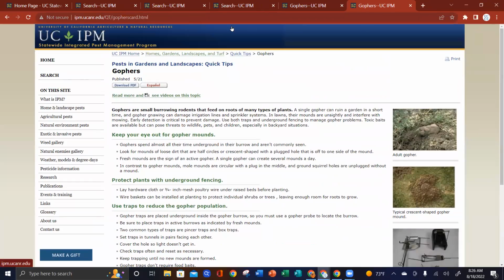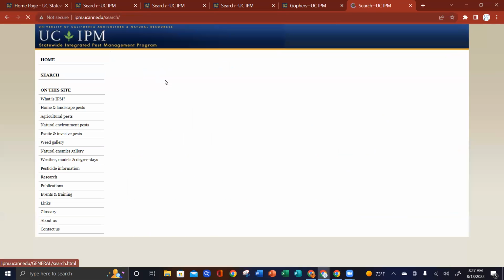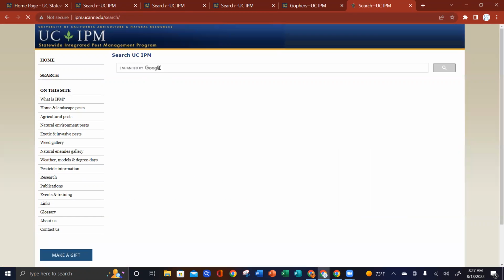Okay, so this is our great site through the University of California. When Master Gardeners get questions to our helpline, or we get questions for ourselves or things that we want to know, this is for all the pests, whether they be insect pests or vertebrate pests or diseases also, or weeds, then this is where we go. Let's search up one disease. Let's search up powdery mildew.